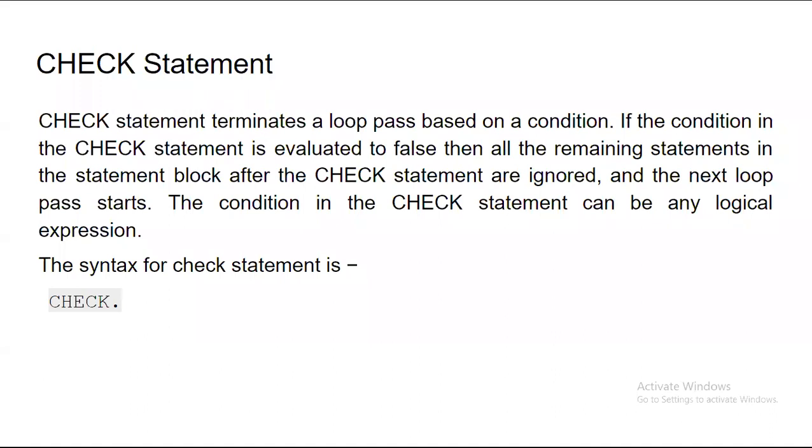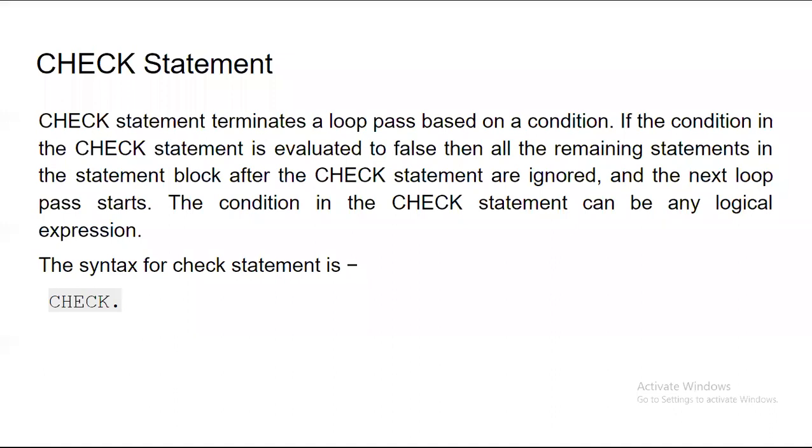When it goes for looping now, those loop iterations are going to change. So if you are in the first loop and you come across this check, and that check statement finds the condition is false, then immediately it stops the execution of the remaining part and goes for your next iteration. The condition in the check statement can be any logical expression, or any test condition.